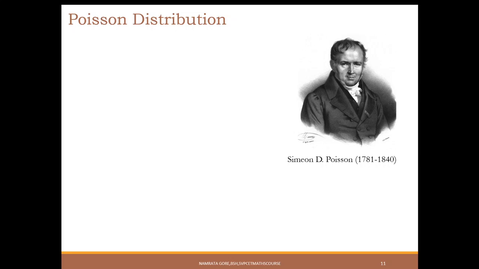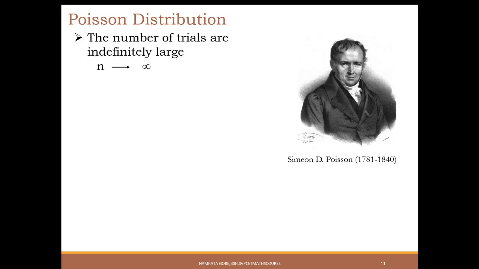In probability theory and statistics, the Poisson distribution, named after French mathematician Simon Denis Poisson, expresses the probability of a given number of events occurring in a fixed interval of time or space. For example, number of phone calls received at a call center per hour, number of mails received each day, number of decay events per second from a radioactive source.